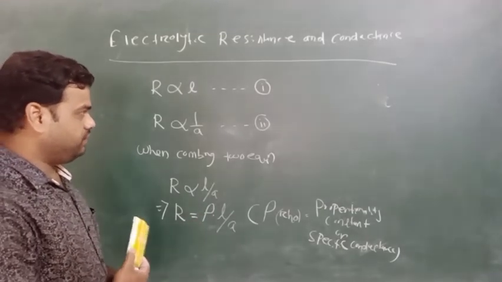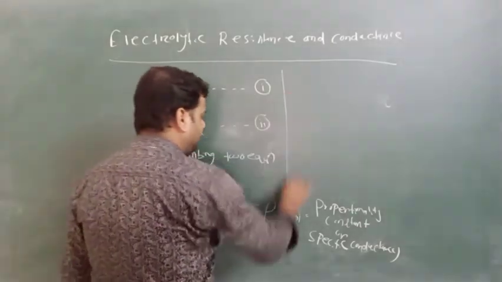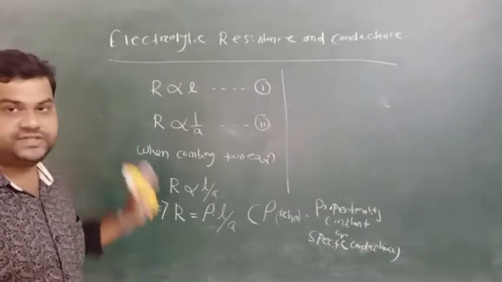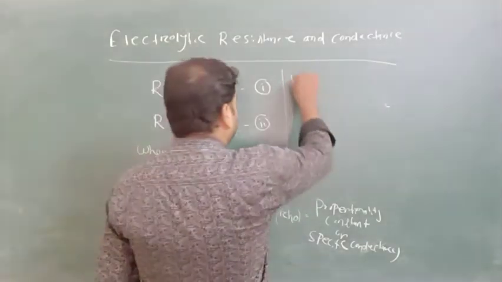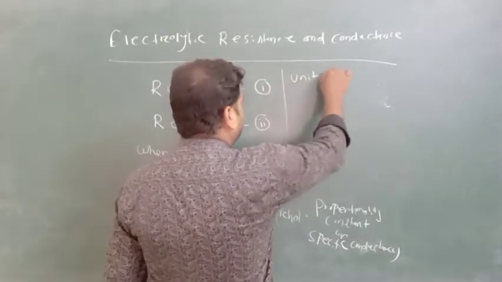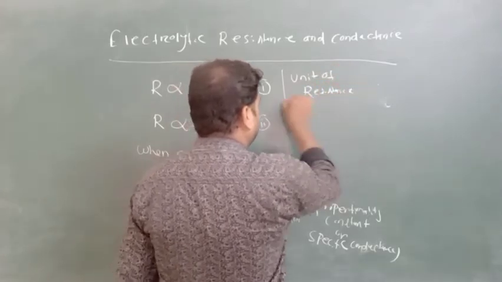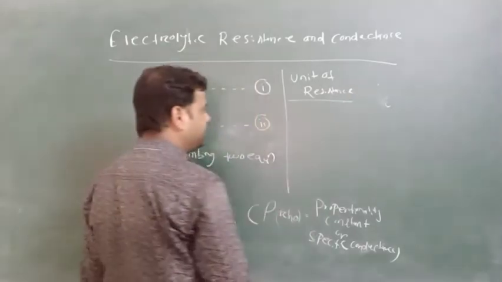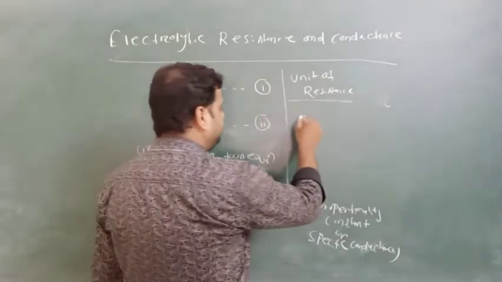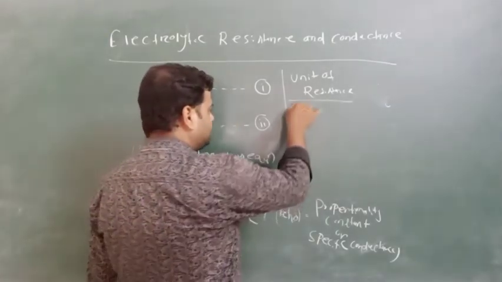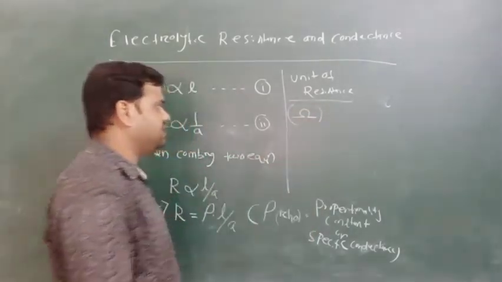Okay, so we know there are some units. The unit of resistance: resistance can be written as R and its unit is ohm. Okay, the unit of resistance is ohm.